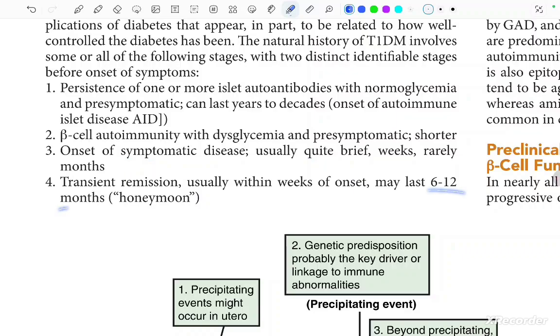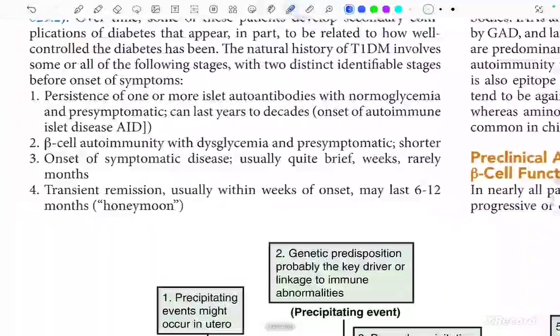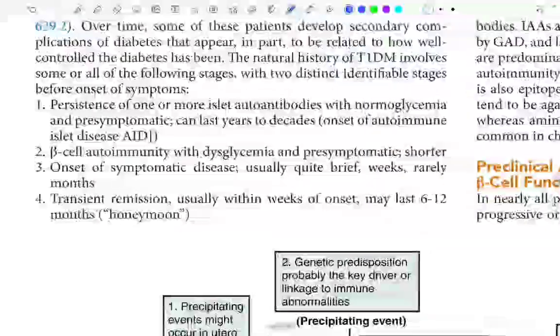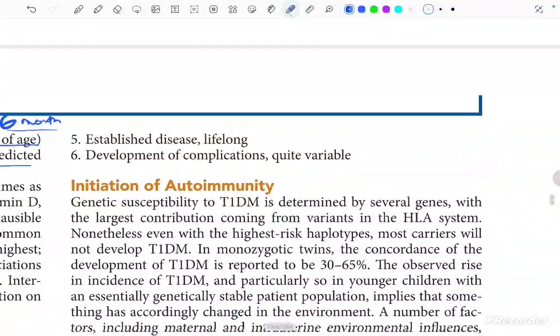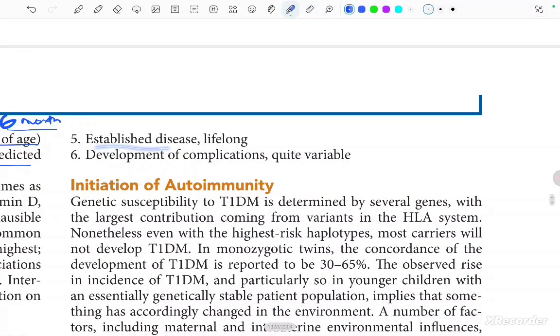That is the honeymoon period we talked about, in which some beta cells are still left and produce insulin. And there is established disease which continues lifelong, with development of complications which is quite variable.